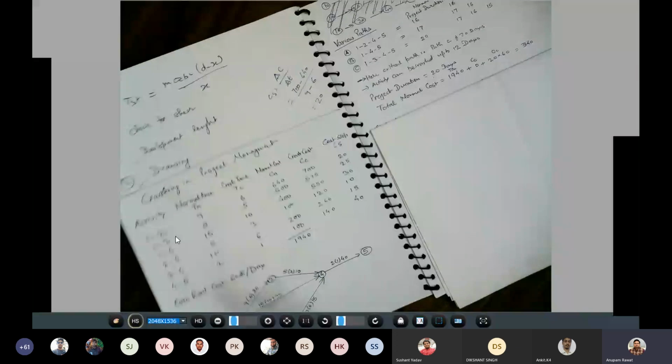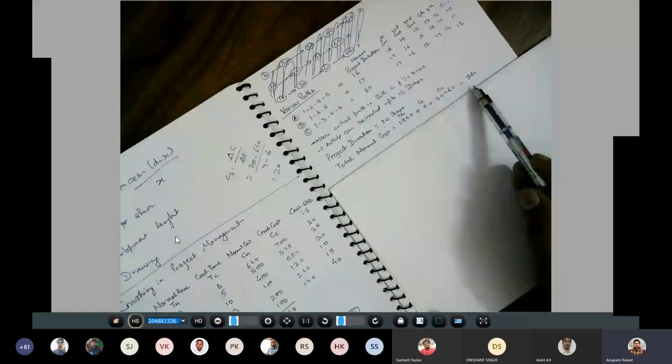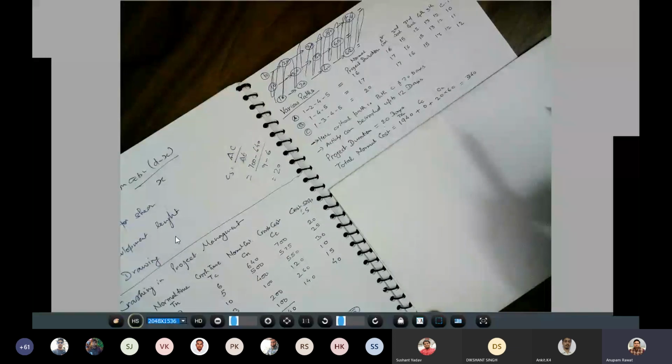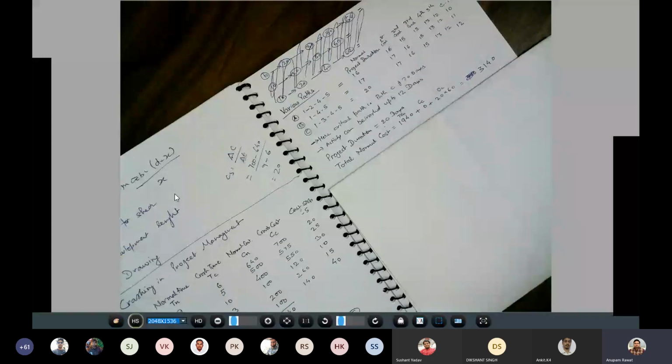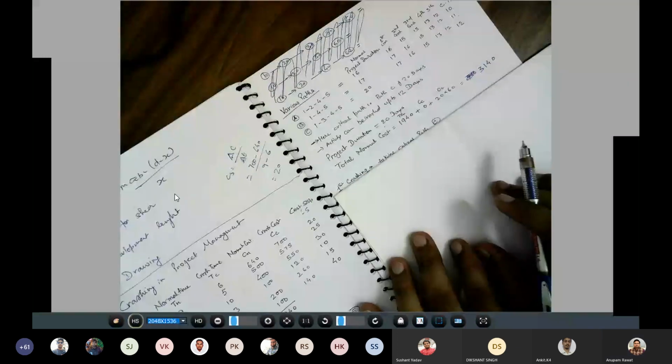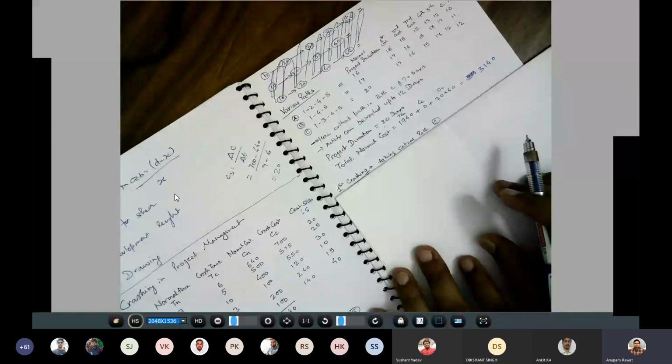So correspondingly, the total normal cost comes to 3140. Let me correct that, 13140. Now it is more clear. So अब ये हो गया कि this is the normal cost of the project when the project is going for 20 days.